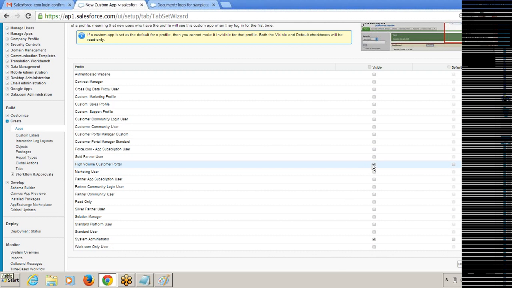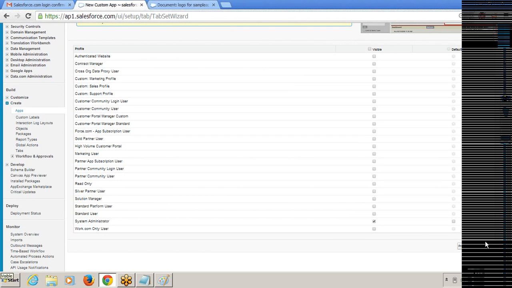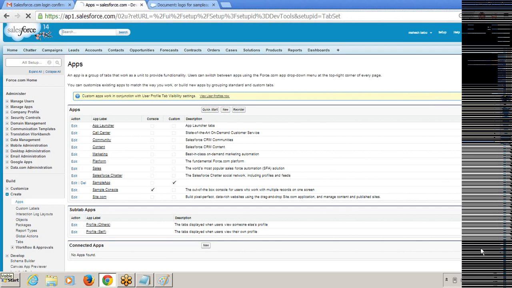But I'm a very selfish person. I want to show this application only to me. I don't want to show this application to anyone else. That's why I unchecked the checkbox for all the profiles, and I checked only the checkbox for my profile. And click on the save button. I click on the save button. Let me zoom in.